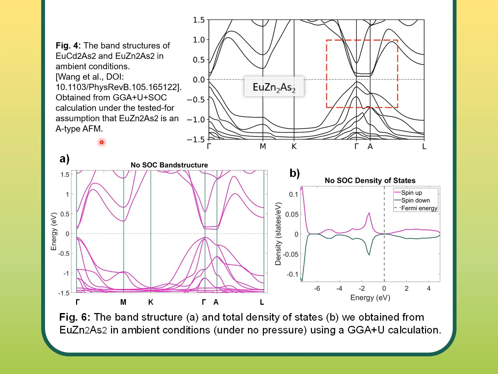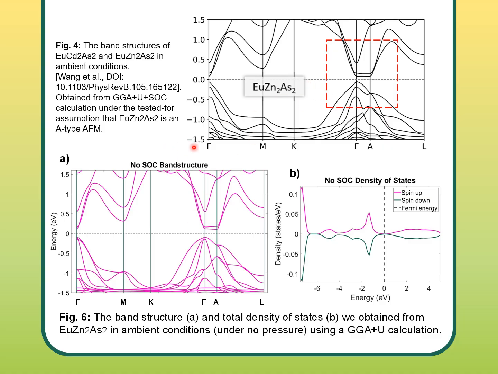After adding the Hubbard U but without the spin-orbit coupling, our band structure and total density of states results are pictured here in Figure 6. Comparing this band structure to that of the reference in Figure 4, they are very similar with only slight differences. These differences are likely due to the lack of spin-orbit coupling, which we just haven't had enough time to add yet. But so far, comparing these two, it already looks promising how similar they are.